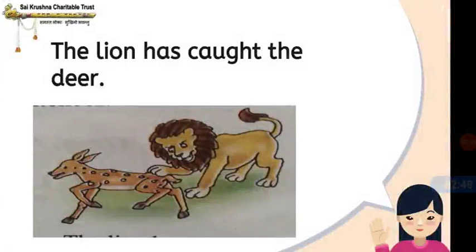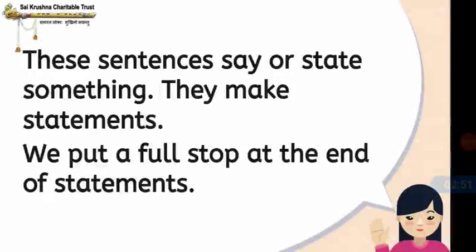So each of these sentences says or states something. They make statements. So we put a full stop at the end of a statement. Okay, so these are statements.